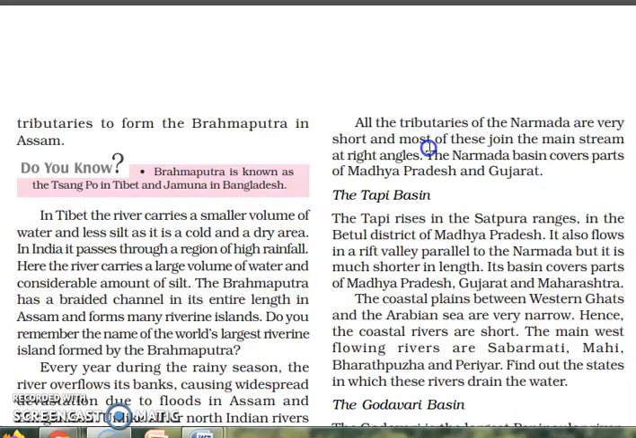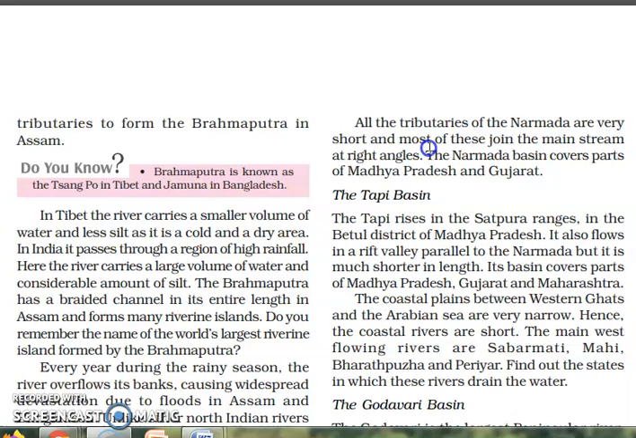Now the second one is the Tapi river. The Tapi river is parallel to the Narmada, but in size it is small. The Tapi rises in the Satpura range in the Betul district of Madhya Pradesh, and it also flows in a rift valley parallel to the Narmada, but it is much shorter in length than the Narmada. The basin of the Tapi river covers areas of Madhya Pradesh, Gujarat and Maharashtra.